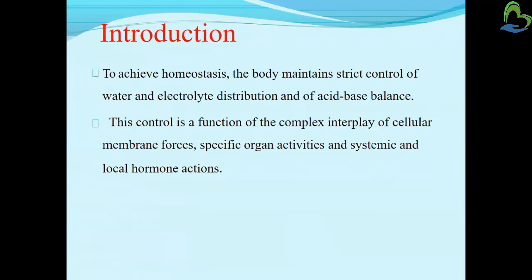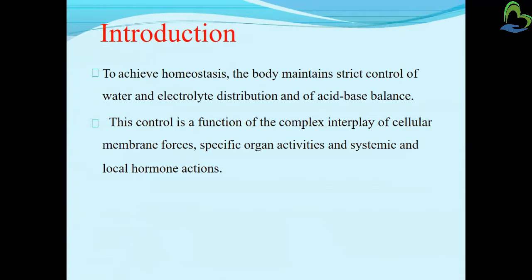Okay. So first we will discuss the introduction of fluid and electrolytes. Homeostasis maintains the body strictly by controlling the distribution of water and electrolytes and acid base balance also. As we know, different kinds of electrolytes and body fluid plus water and acid base are all included in our body.